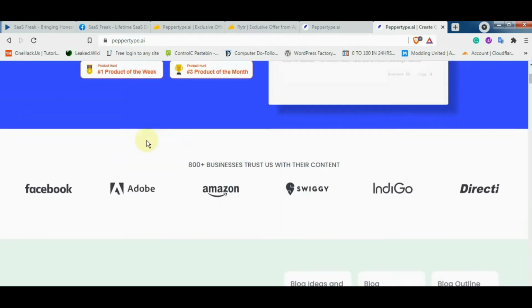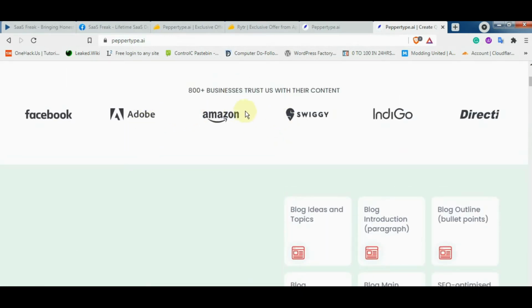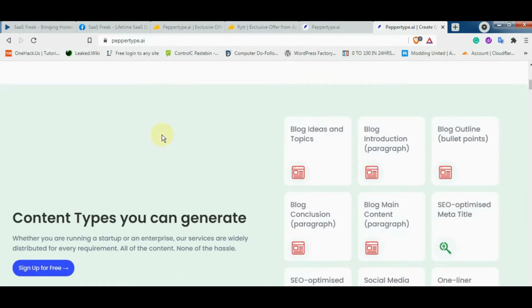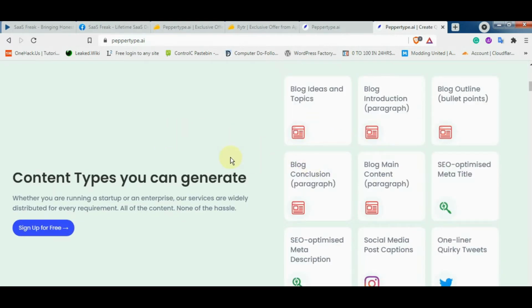So when we go below, here are the companies who are trusting peppertype.ai. Then here are the use cases. Okay, basically peppertype.ai has over 25 use cases that I saw, and honestly after using it I felt that it is a combination of writer and Write Cream, or you can say Write Sonic.